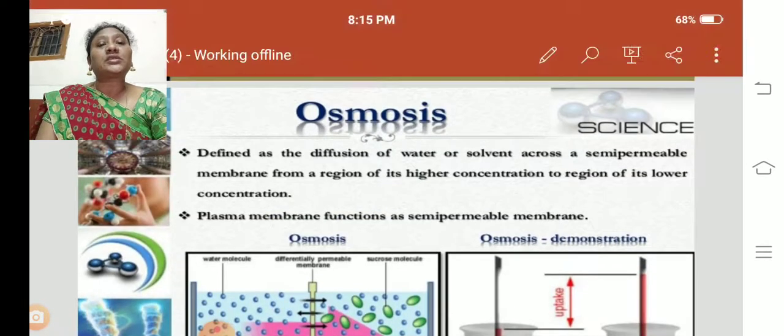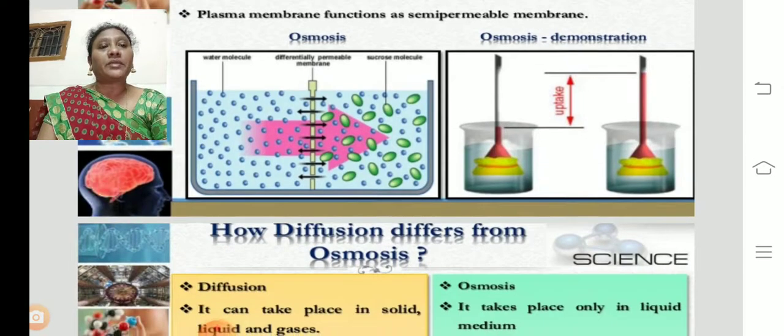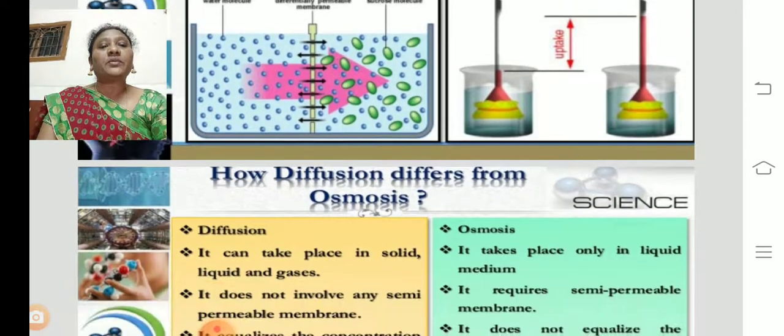So coming to osmosis. It is defined as the diffusion of water or a solvent across the semi-permeable membrane from the region of its high concentration to the region of low concentration. So the molecules will transfer from the high concentration to the low concentration through the semi-permeable membrane. Sorry, here it is given a wrong definition. In osmosis, molecules will travel from the low concentration to high concentration, but there is a semi-permeable membrane. So the plasma membrane functions as a semi-permeable membrane. You can see there the semi-permeable membrane.